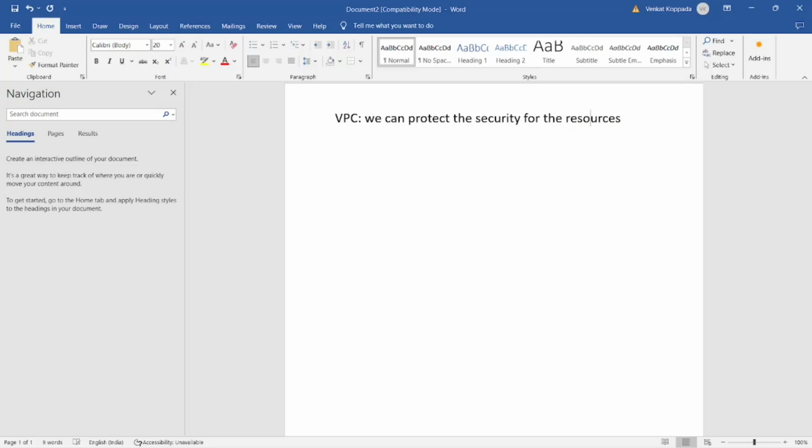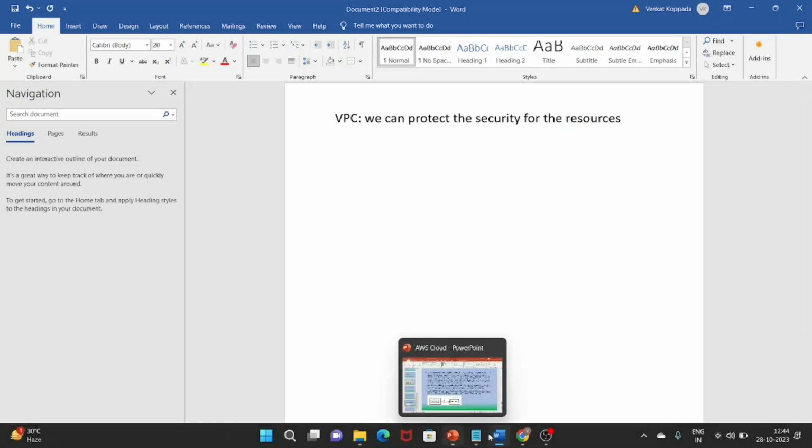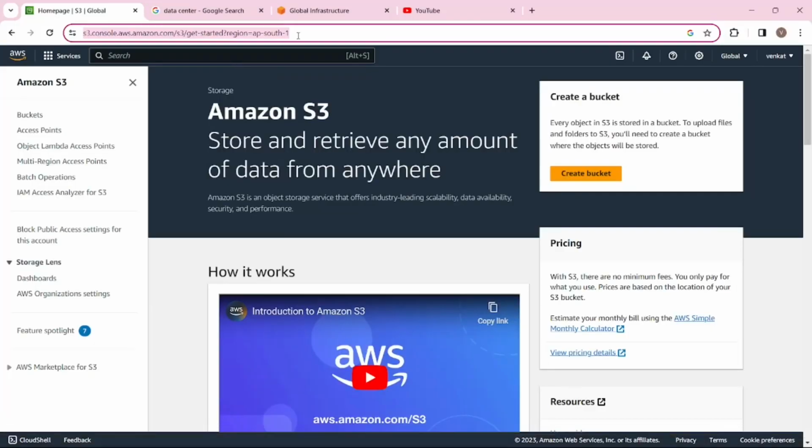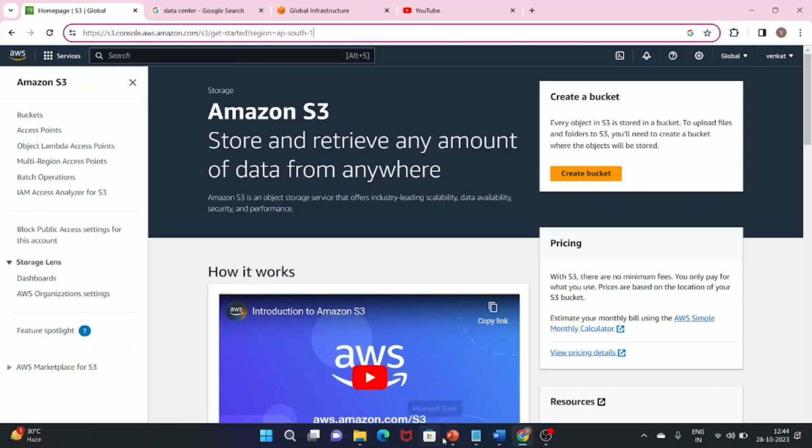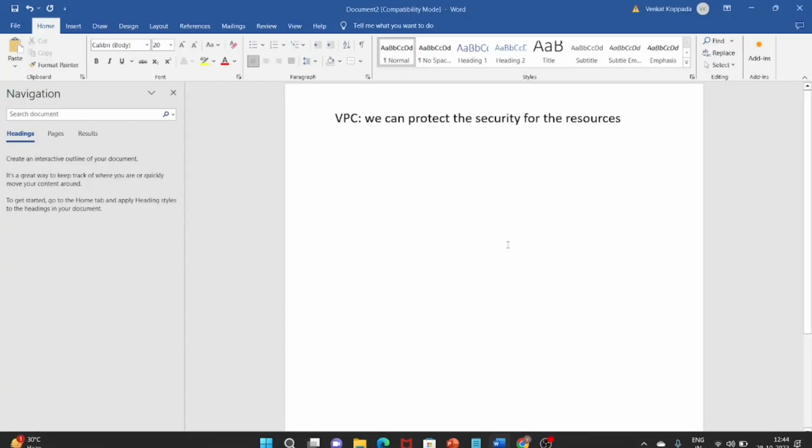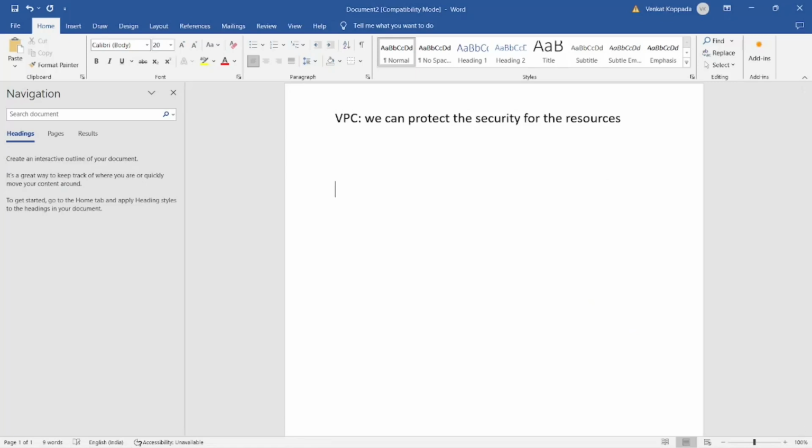Suppose I go to AWS. AWS is a public cloud, so everyone can access the AWS console. They can create their own account and access the AWS console. Now in AWS, I have created one account, and in my account, I have created one EC2 and deployed one application in it.